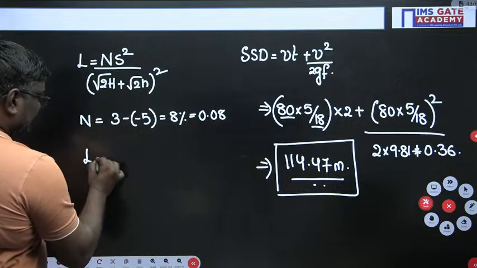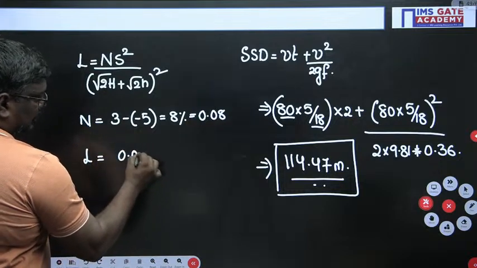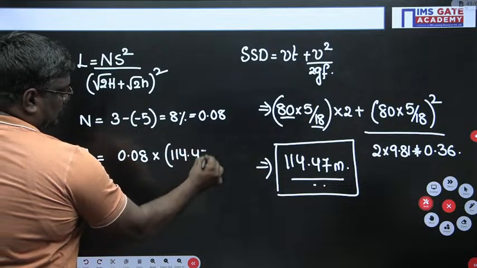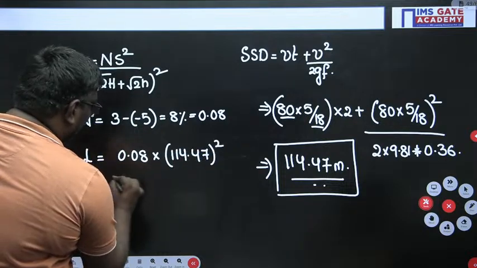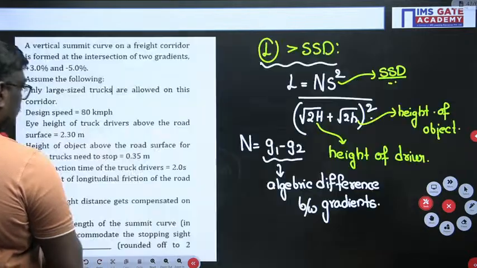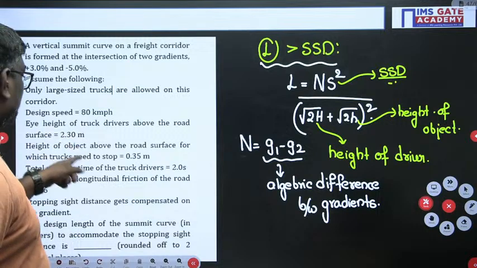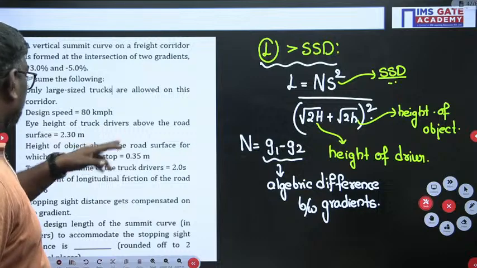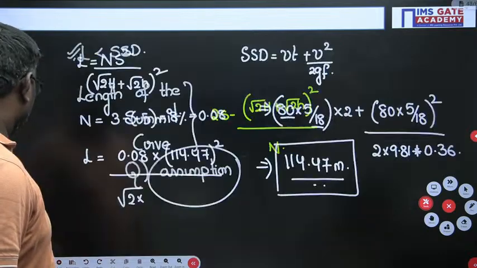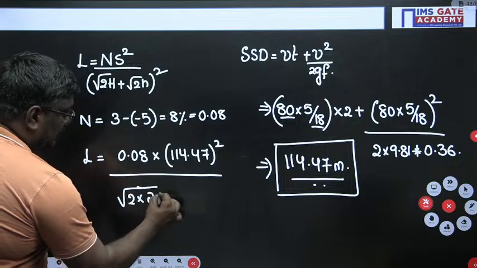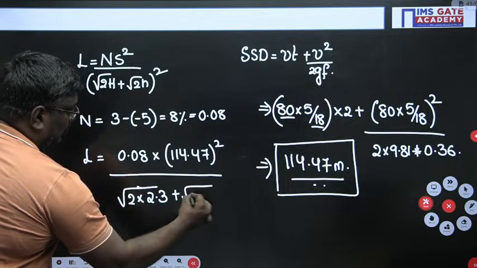So L is equal to 0.08 into 114.47 whole square, divided by the height of the driver, which is 2.3, and the height of the object.